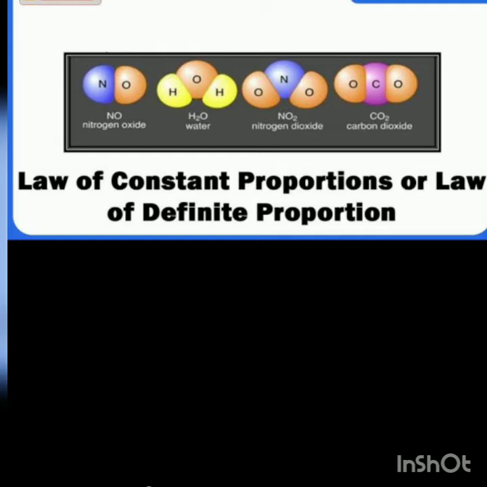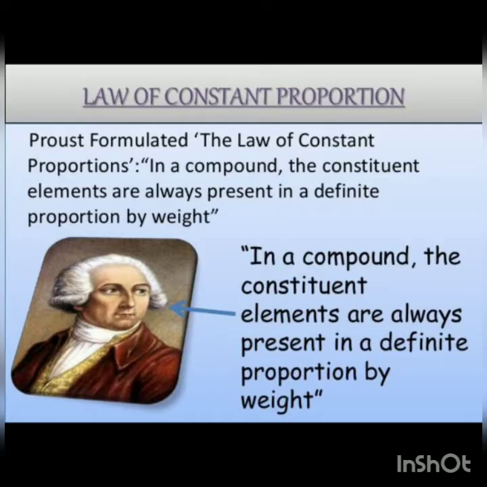or it can be called the law of definite proportion, which states that a compound always has the same type of elements. In fact, the number of atoms of each type of element is always the same, and these atoms always combine in a fixed ratio or in a definite proportion by their mass. In fact, a pure chemical compound is always made up of the same elements present in the same percentage by their mass. I hope the statement of this law is clear to everyone. Let's understand this law with the help of an upcoming video.